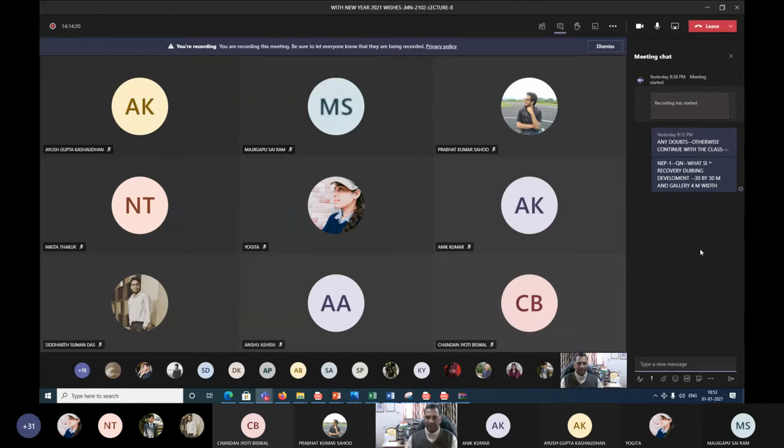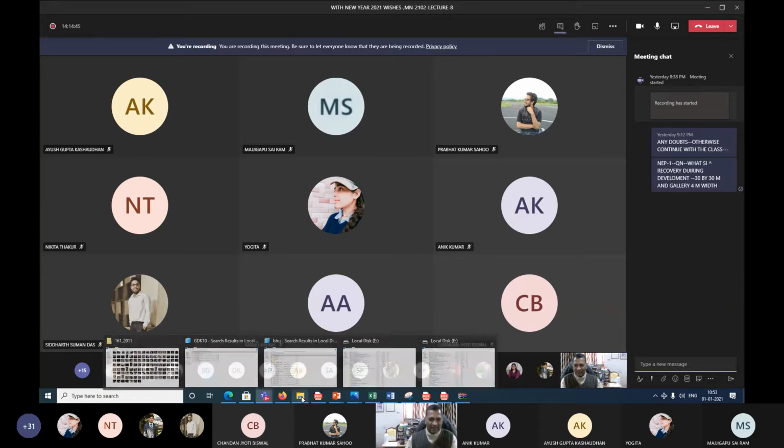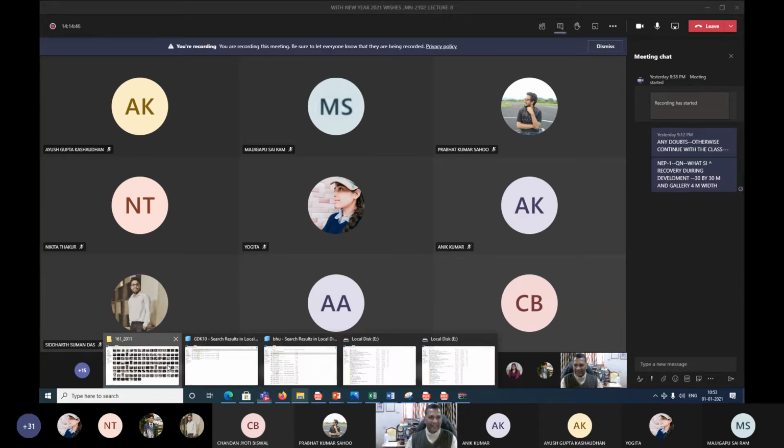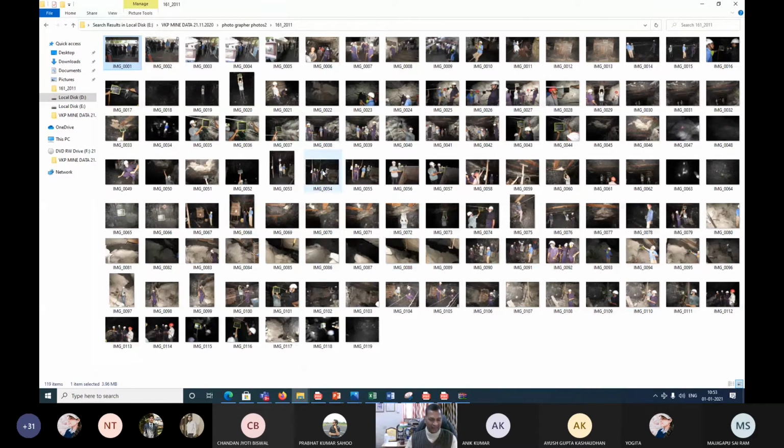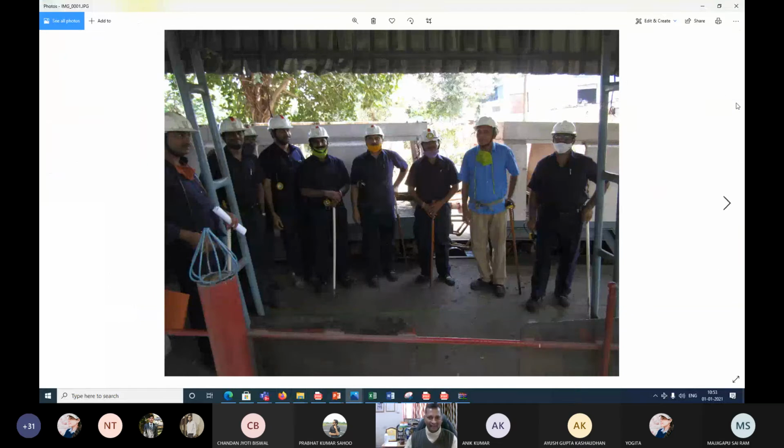Before continuing, since we were talking about these mines and recent coal mines, sometimes I used to show you, including video and all. I would also show you this mine once again, so that on the eve of New Year Day you should also have a feeling of being inside the underground coal mine, where we are now planning some modification in the mining methods.